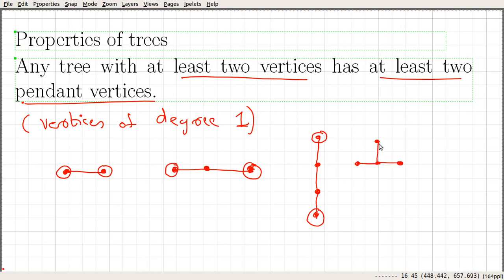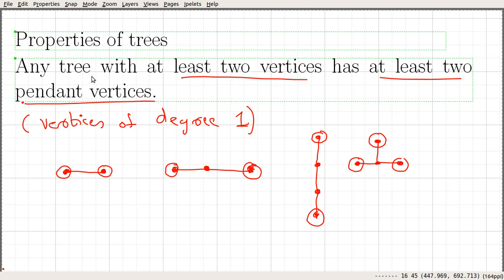It is also a tree on four vertices. Here, this is a pendant vertex, this is another one, and this is another one. So the number of pendant vertices is 3, and this graph does satisfy this condition.